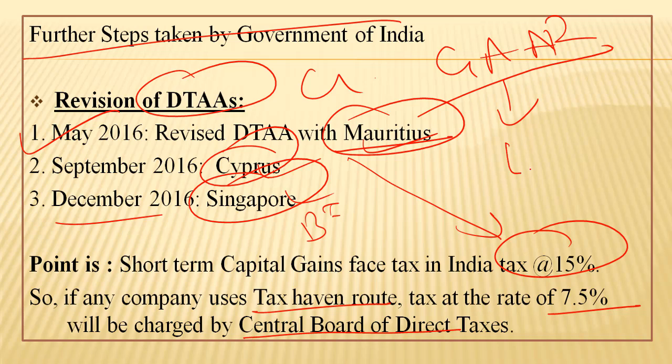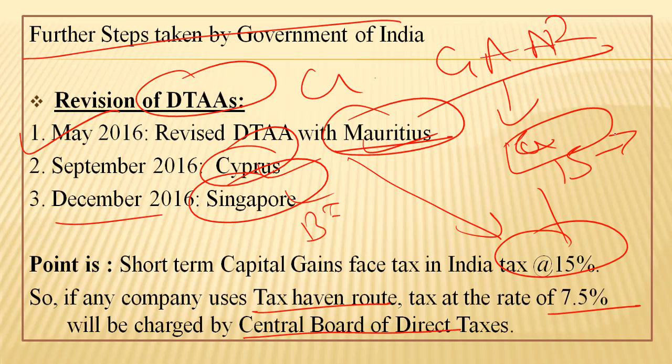Suppose this income is coming from Cyprus, the share is, you can say, 15%, half the share should go to Cyprus and half the share in the income tax should come to the Indian government. We agree that when investment is coming from Cyprus or Singapore or any other country through tax haven routes, we will keep half the tax on short-term capital gains. Like Vodafone type deals, we will want the tax to be paid at the rate of 7.5% in India. It's okay if you are taking away half the tax.